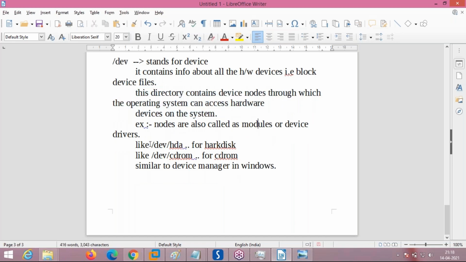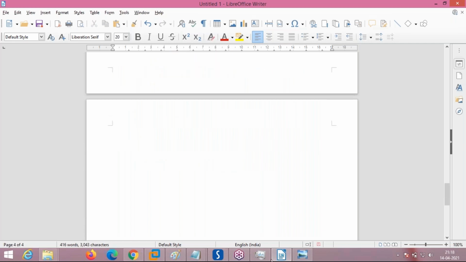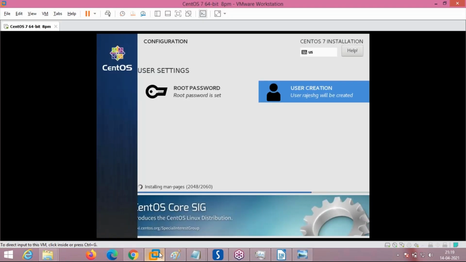Examples I already gave you: /dev/hda. What is the meaning of hda? H stands for IDE hard disk type. A stands for the first hard disk. Then CD-ROM. This is equivalent to Device Manager in Windows. Now you have to understand the purpose of the device directory.